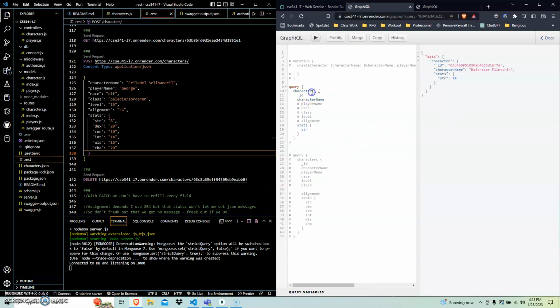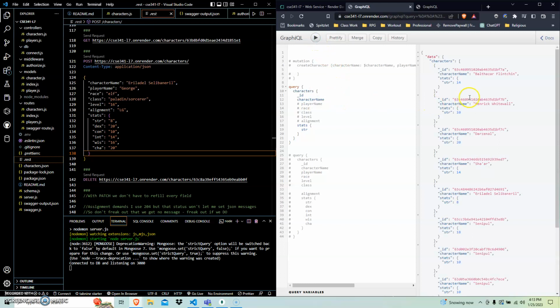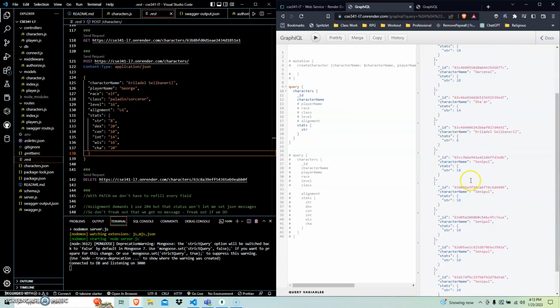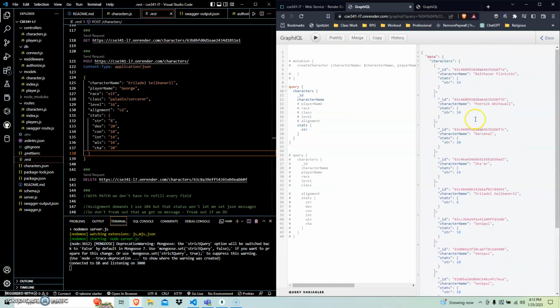Or if I do what I should, boop, boop, boop, just characters, bam, I can pull up every single character and their strength score. How about that? And it looks like this version of Centipool is pretty jacked, but Darzenal reigns supreme, Dragon Man OP.